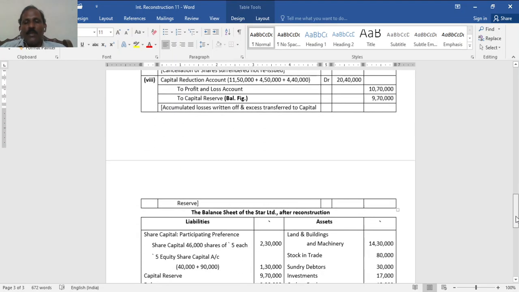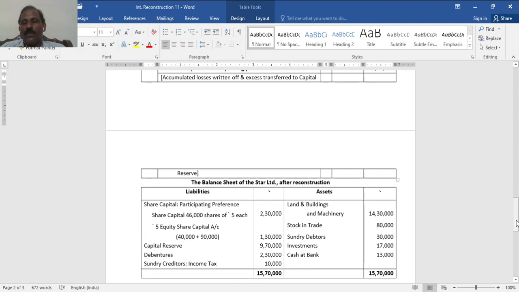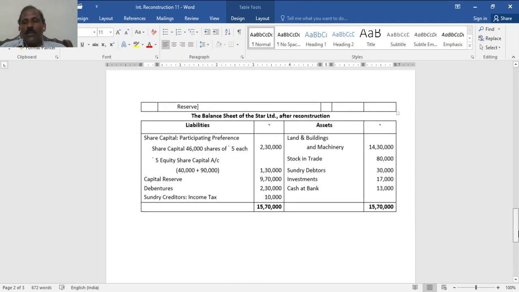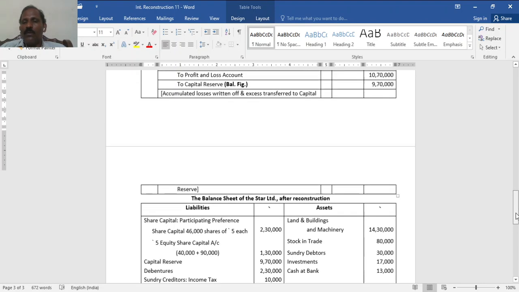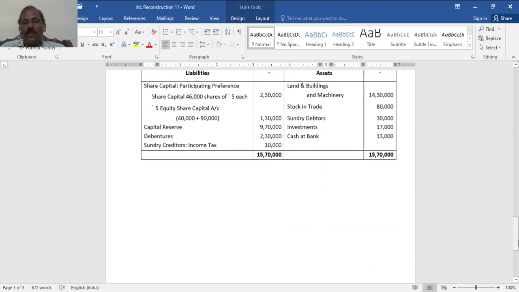Then the asset side: land and building and machinery, stock in trade, debtors remain the same; investment 17,000, cash at bank 13,000. These all remain unchanged. Other things change. This is all about the problem. Go through this. Okay, thank you.